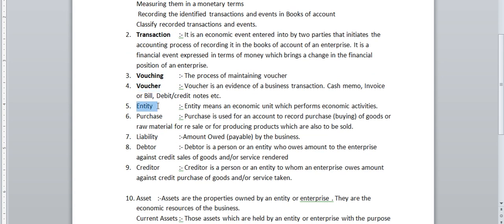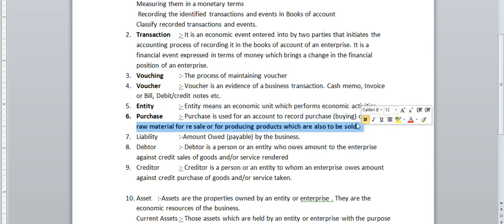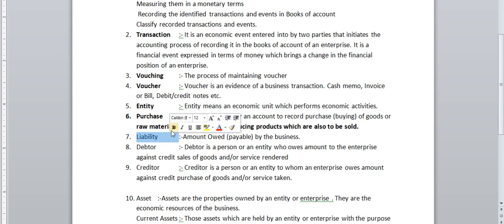What is an entity? An entity means an economic unit which performs economic activity. Next, what is purchase? Purchase is an account used to record the buying of goods or raw materials for resale, or for producing a product which is also to be sold. That is called purchase. Liability is the amount owed or payable by the business.